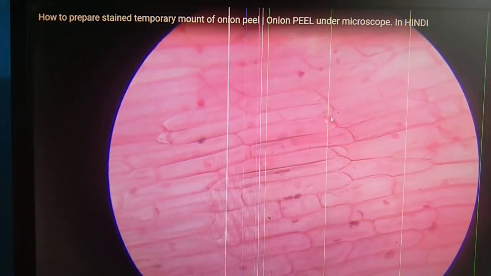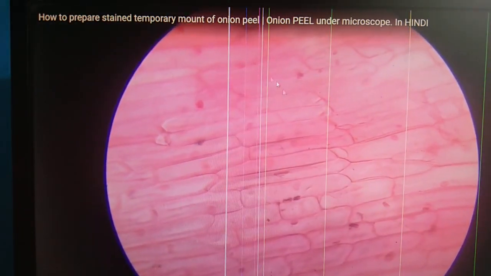Whenever this slide is studied under the microscope, we can see this kind of structure. See, these are all the cells of the onion. Here you are clearly able to see, like bricks are arranged in a wall, in the same way cells are arranged in every organism. Check it out. And whatever color you are able to see, it is safranine.